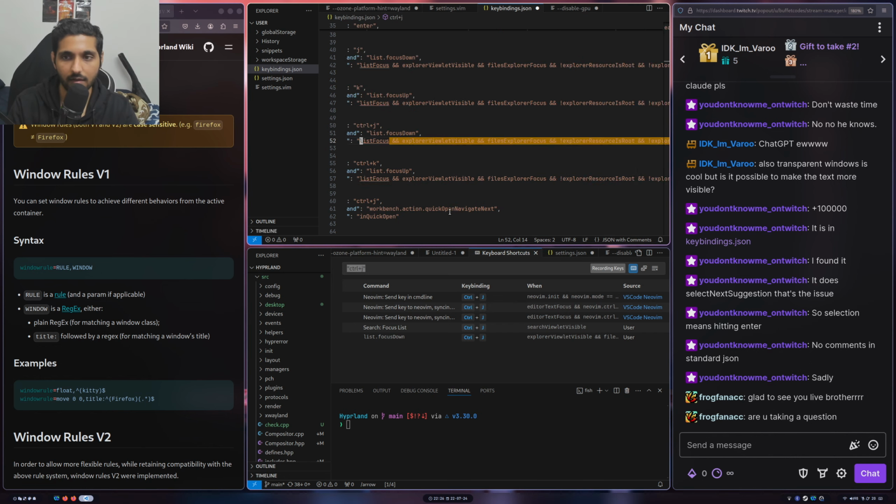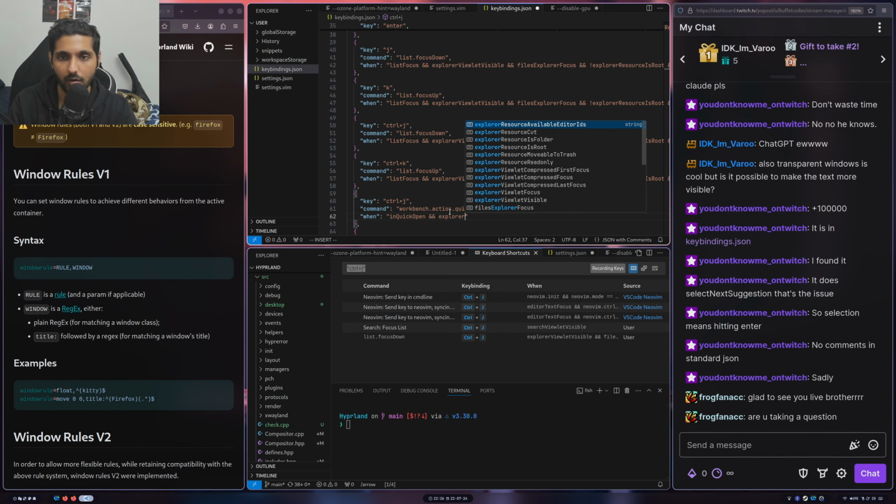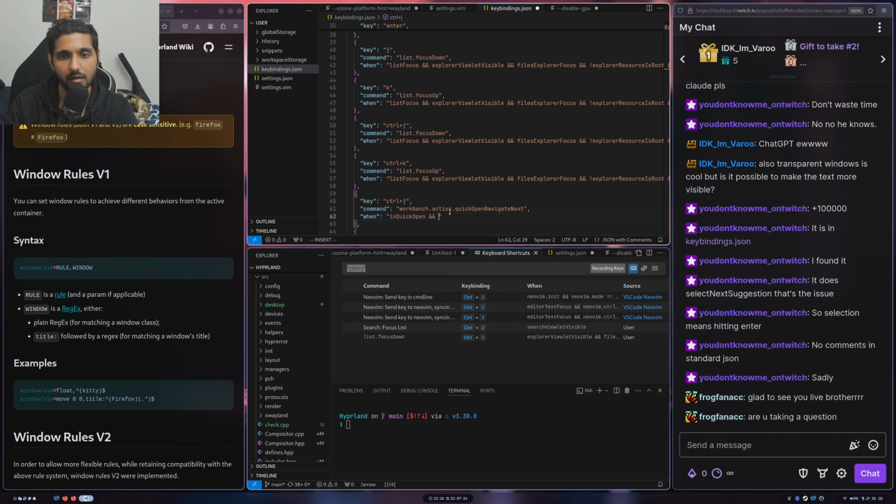List focus in quick open. Explorer. Do I want list focus? Can I just copy over the things that we had here? Will it make any sense? Or can I just say, instead of action this, okay, I can get rid of this and I can just say with Control J, let's not focus down.